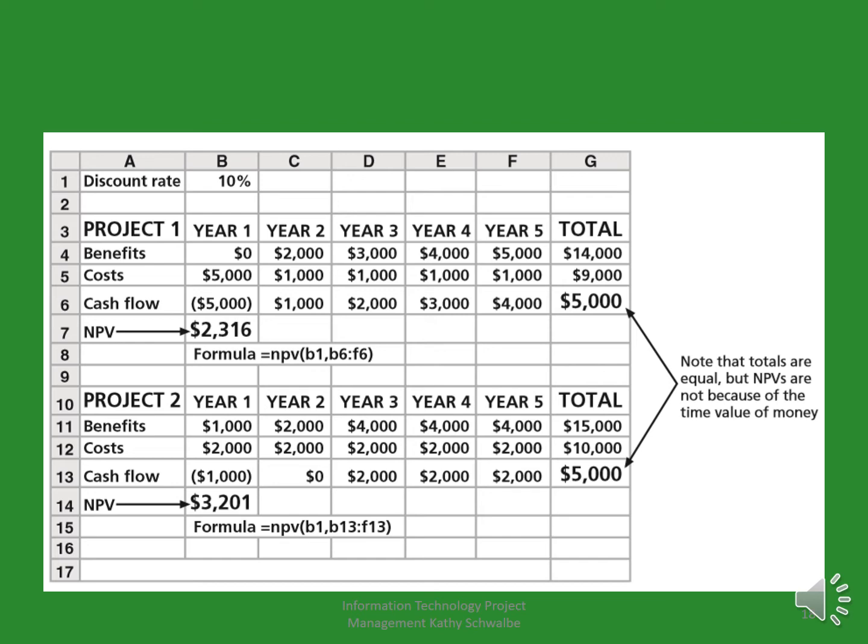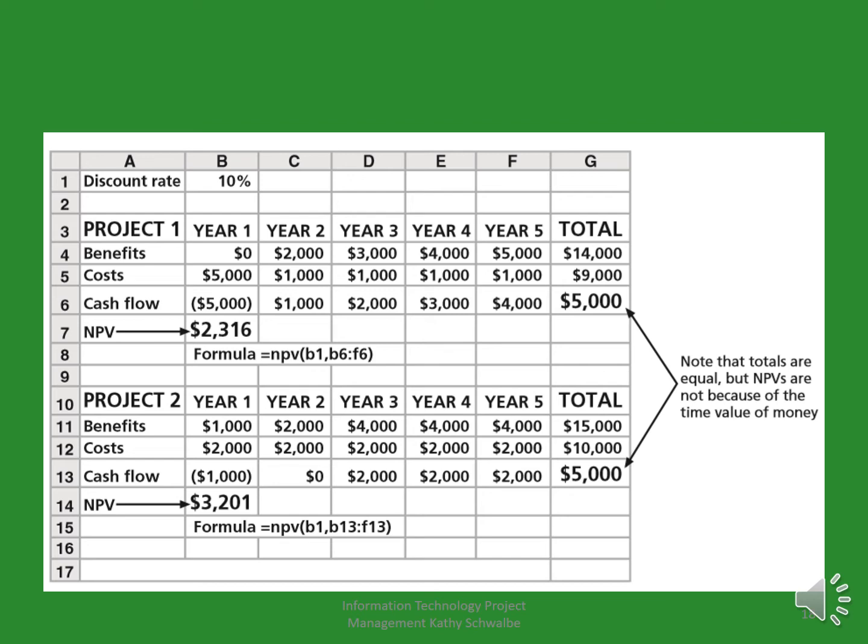In this example, you can see there are two projects, project 1 and project 2. Firstly, it mentions a discount rate of 10%. These two projects are 5-year projects. It shows first year, second year, third year, fourth year, fifth year.